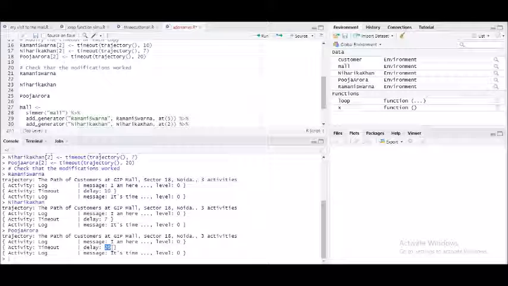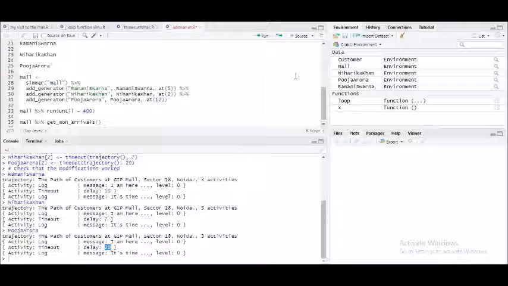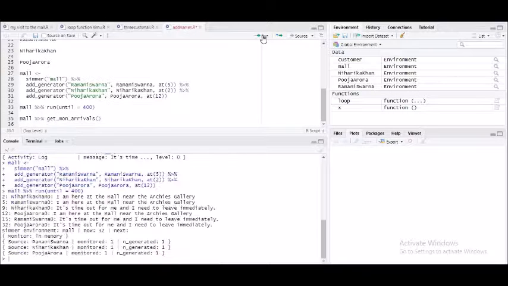Now coming to the mall customer, we have understood. What about their activity in the mall? So we will run the mall data frame, and now you can see once I run for the first one, it gives out the complete thing. Niharika Khan, at 2. I'm here at the mall near the Archie's Gallery. After 5 minutes, Ramni Swarna arrives. She says, I'm here at the mall near the Archie's Gallery. Ninth minute, Niharika says, it's time out for me and I need to leave immediately.